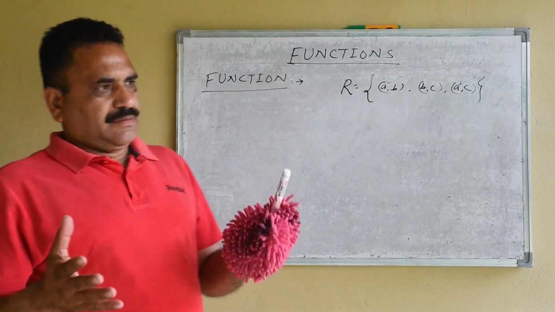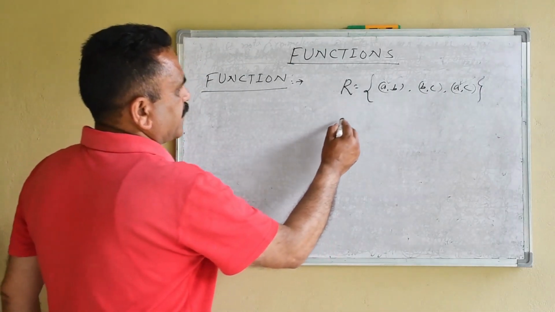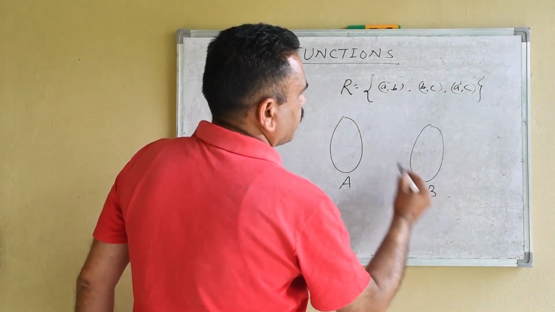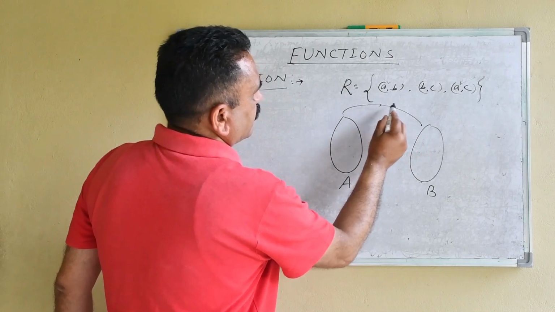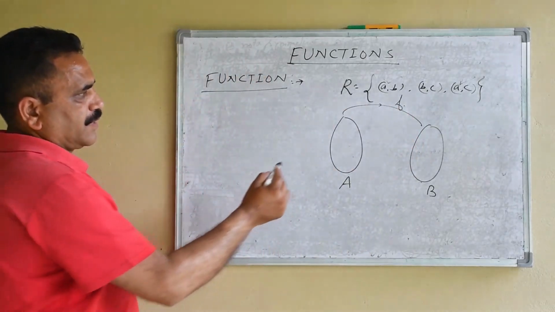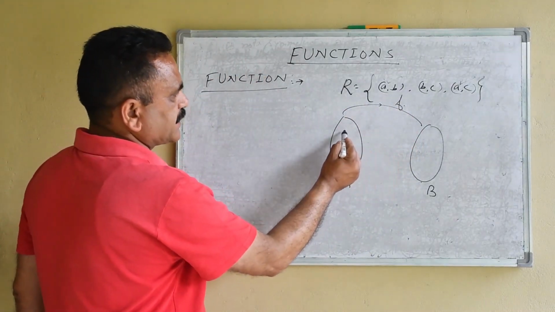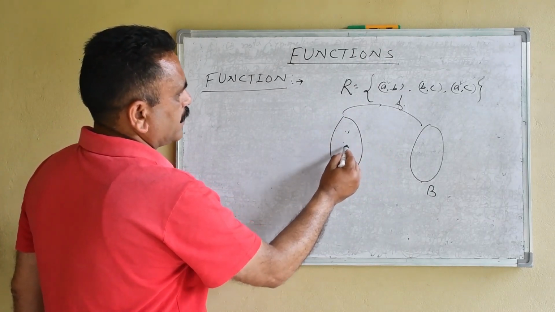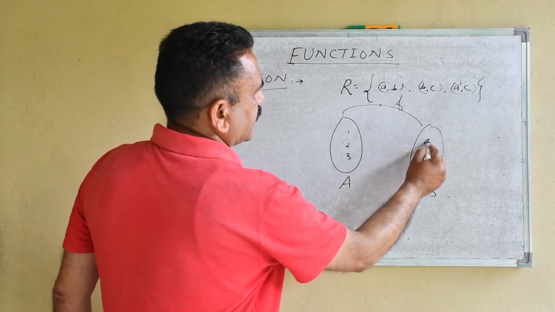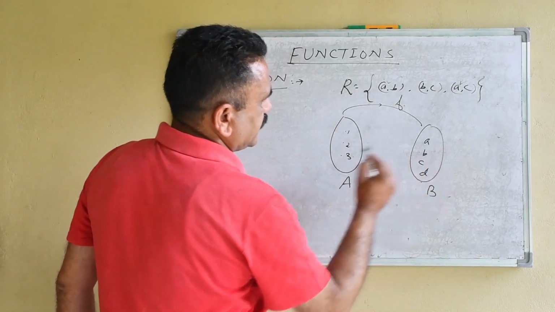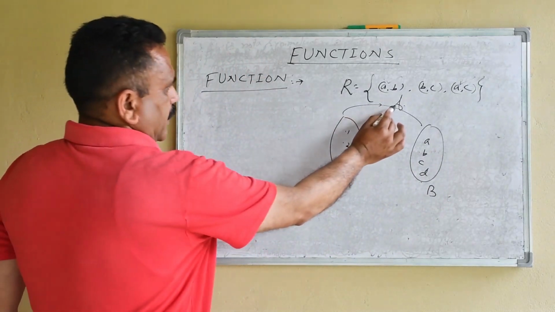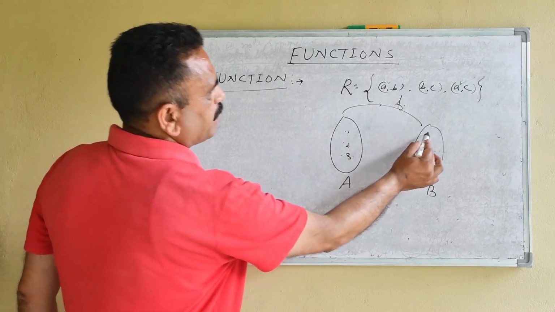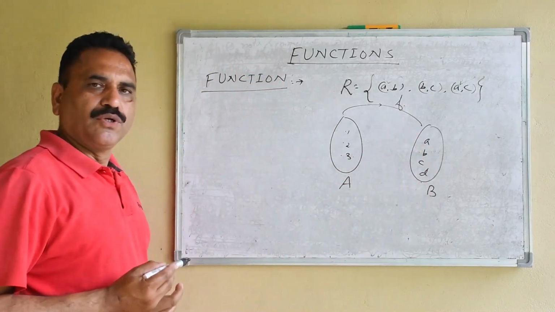How can we explain it? Suppose we are having two non-empty sets A and B, then a function f is a rule which associates the elements. For example, we are taking three elements 1, 2, 3, and here A, B, C, D. It is a rule which associates the members of the first set with the members of the second set.